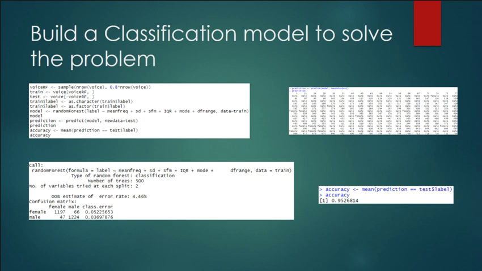Moving on, we have the model using random forest. We use our dependent variable label here, and all of those predictors follow. And we got our predictions here, and then finally we got our accuracy. The following three graphs are the output of the model, prediction, and accuracy.